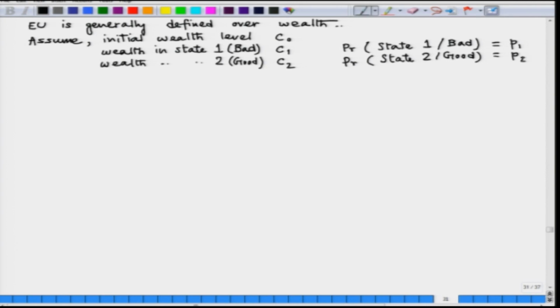And if we assume that there are only 2 states of nature or 2 possible outcomes, we can have this result P1 plus P2 equal to 1.